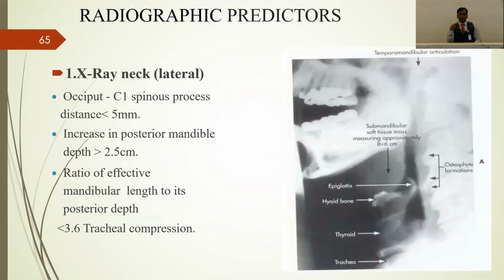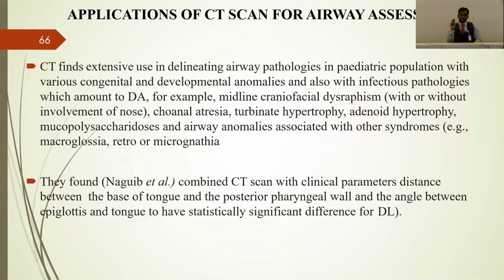In a nutshell, occiput to C1 process less than 5 mm, difficult airway. Increase in posterior mandibular depth more than 2.5 cm, difficult airway. Ratio of effective mandibular length to its posterior depth less than 3.6, it is a difficult airway. Any tracheal compression seen on X-ray can also mean a difficult airway.